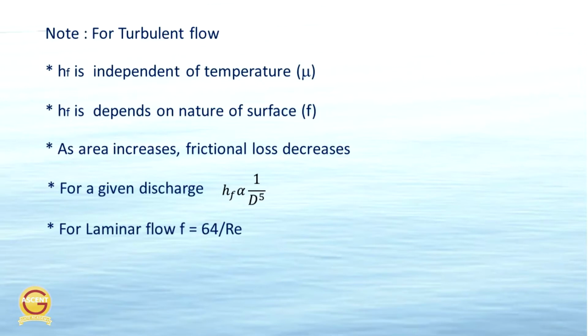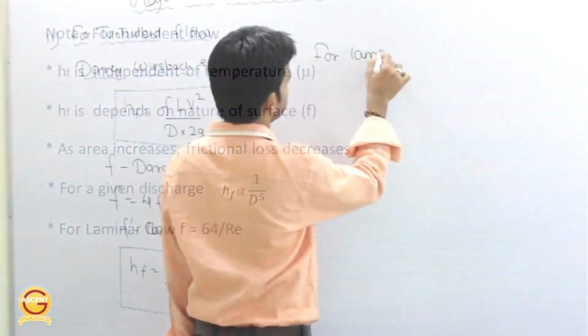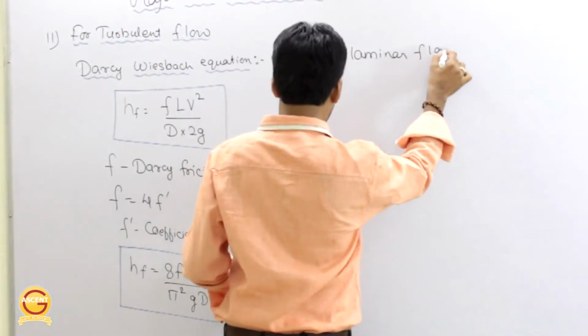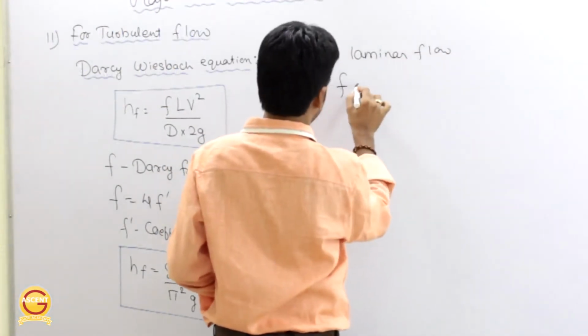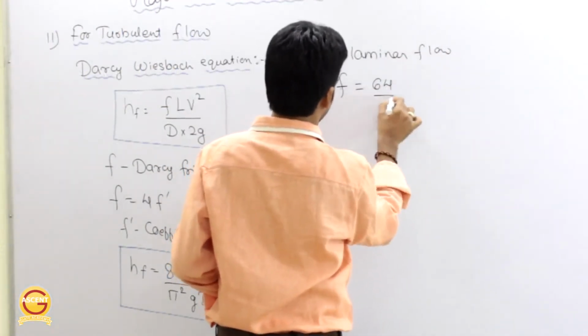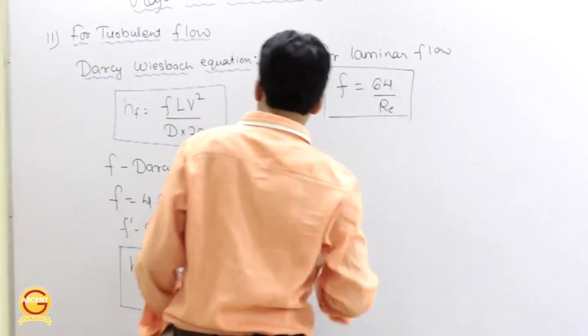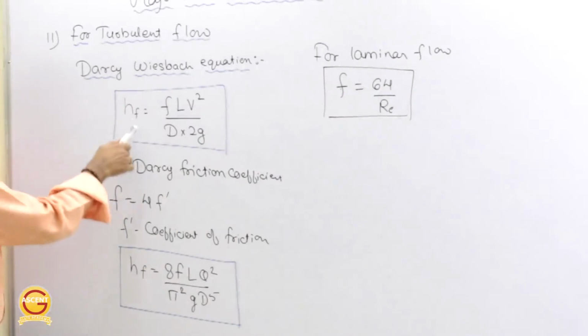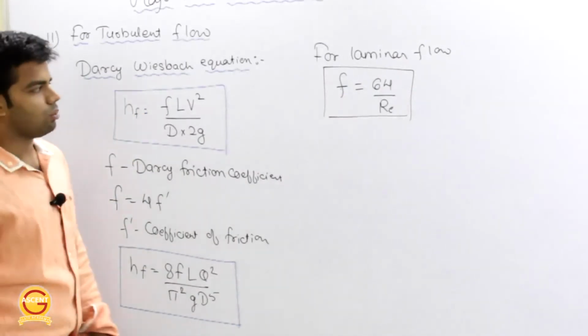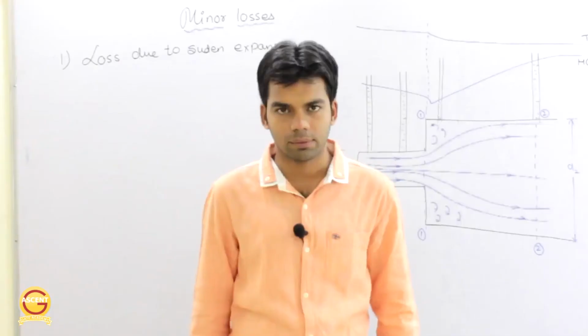So for laminar flow, this friction coefficient is taken as 64 by Re. So just put this F as 64 by Re, and directly you can use this equation for laminar flow as well. Getting this or not? Okay.